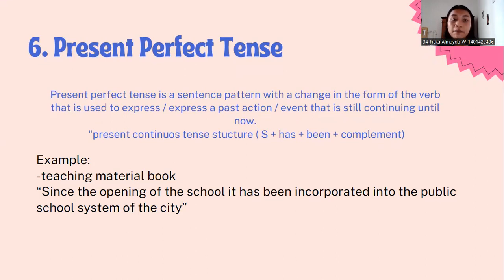So, the example from present perfect tense in teaching material book: since the opening of the school, it has been incorporated into the public school system of the city. Because the sentence has the structure subject plus has plus been and complement.